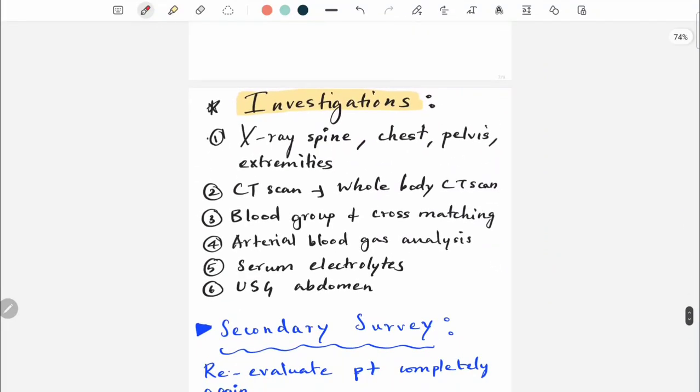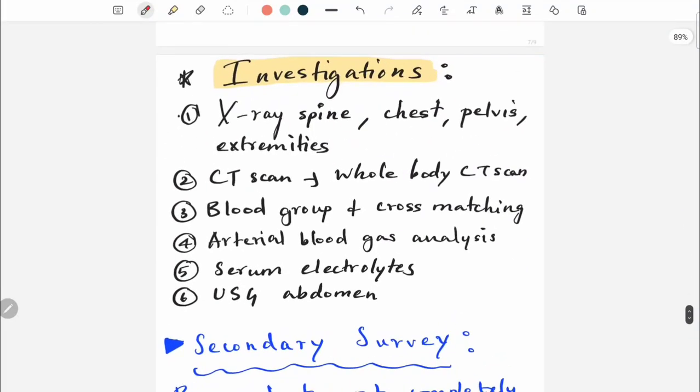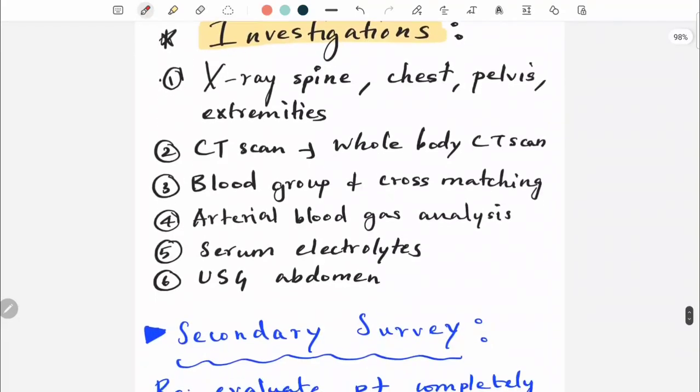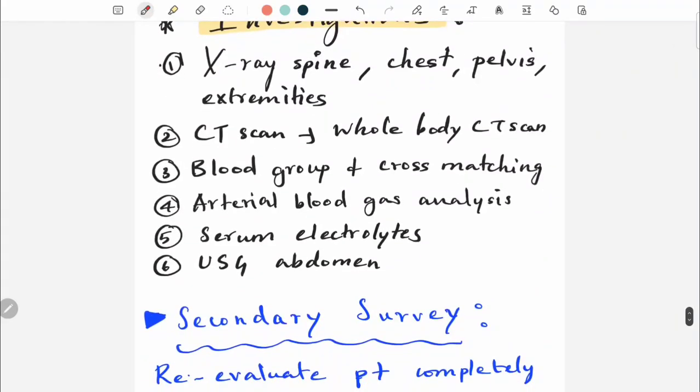What investigations will you order in case of a trauma patient? It depends upon the injury. If there is spinal injury, chest injury or pelvis injury, X-ray is a very important investigation: X-ray of spine, chest, pelvis, extremities.